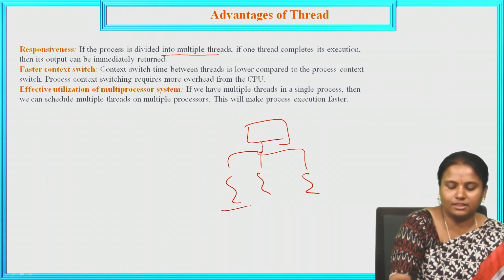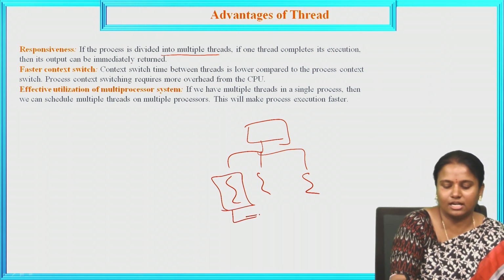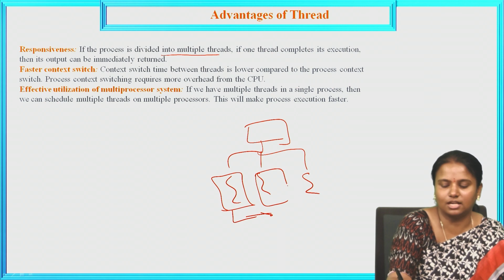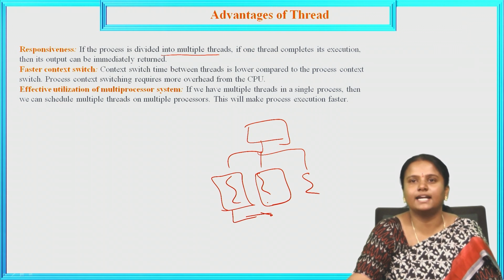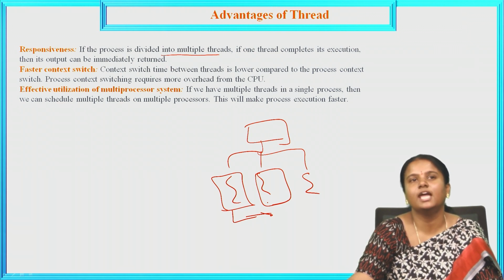When one thread completes its execution, it immediately goes to the next thread, because the execution of the first is completed. Only when the execution of the first is completed does it go to the next. That is responsiveness of threads.